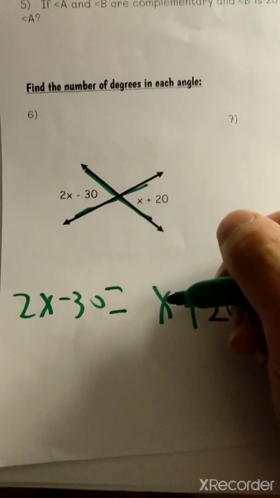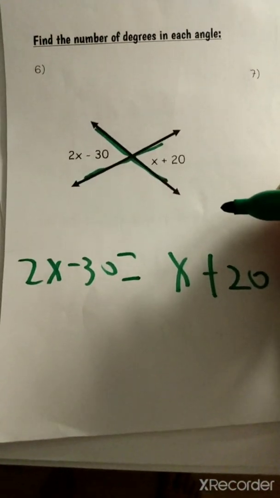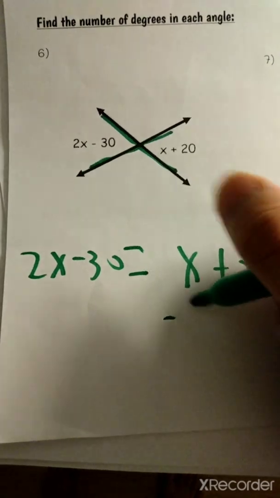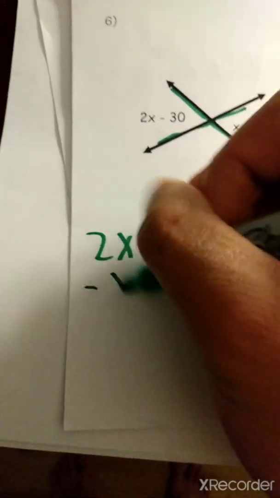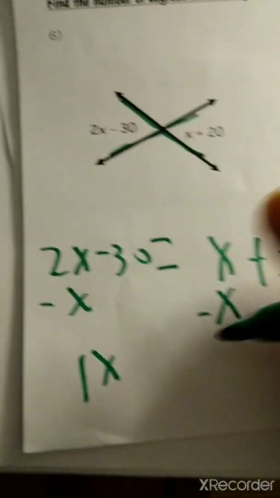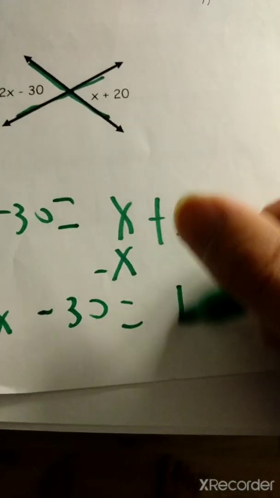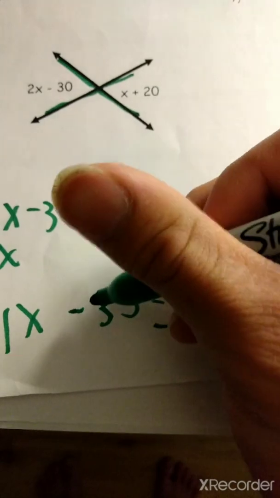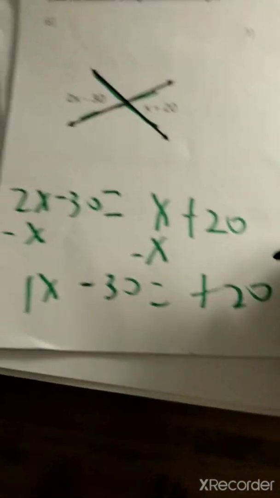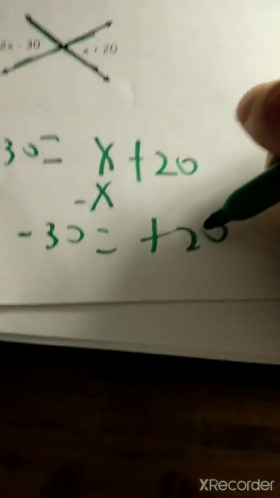So to get x alone, we're going to have to subtract x from this side and x from that side, so we get 1x equals negative 30 plus 20. We have to move that 30 over here, because we want the variable on one side and the number on the other.